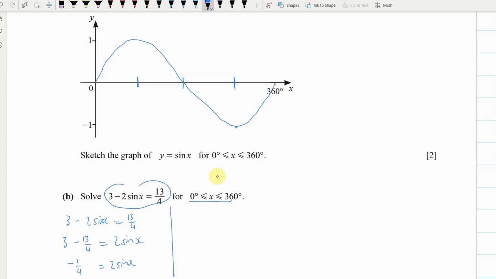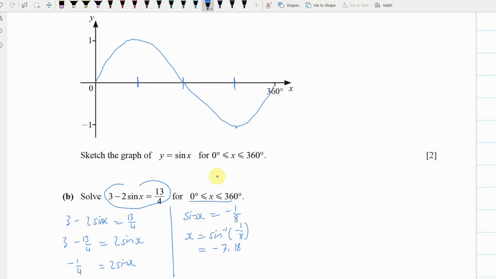And then I'd say sine x equals -1/8, and at this point we go x equals the inverse sine of -1/8. Now when we plug this into our calculator, make sure you're set to degrees of course, I'm getting -7.18.